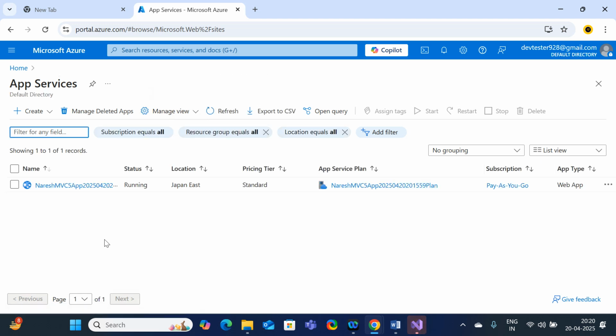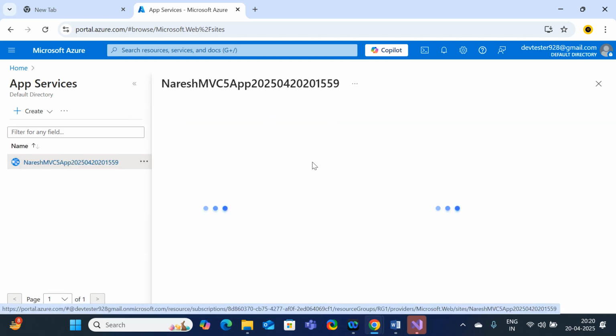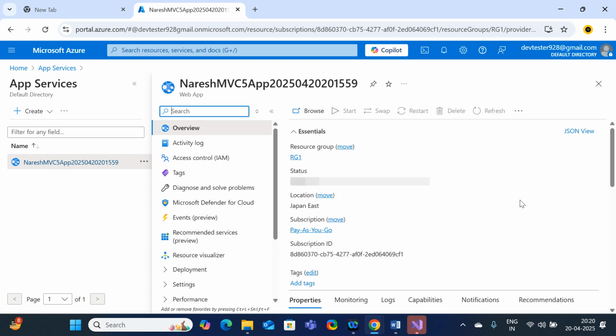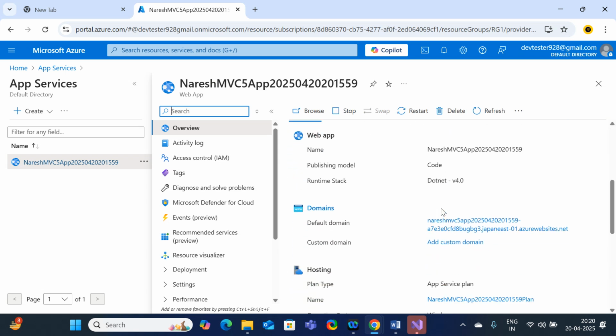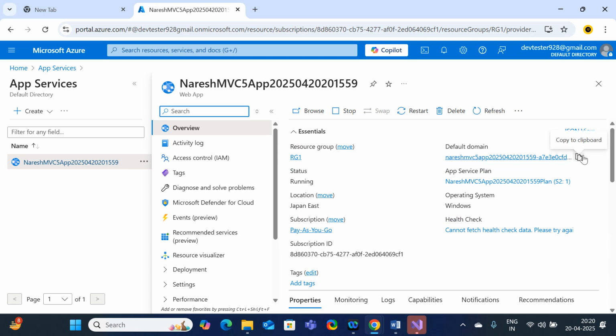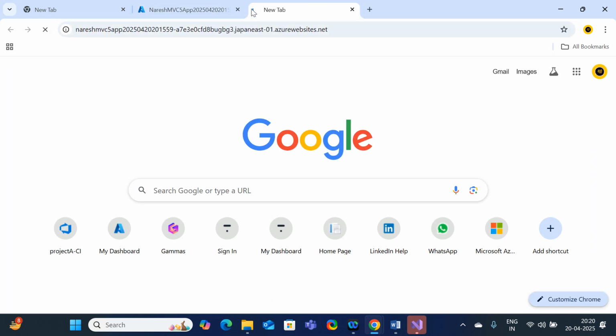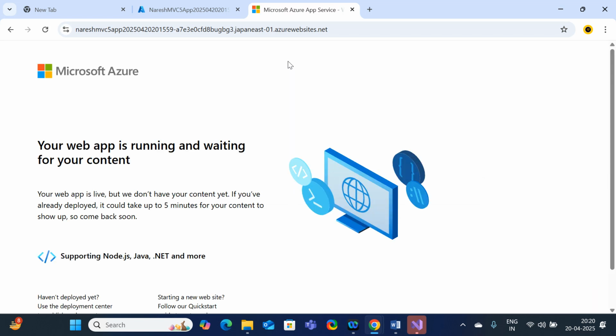Earlier, were there any app services here? No. No app services had been created earlier. Just now I created the app service, which is in Japan East. If you click here, you will get a URL. What is the URL? The default domain. Just click here and paste it here. Check whether the same application that you can access from your local machine is replicated over here or not.